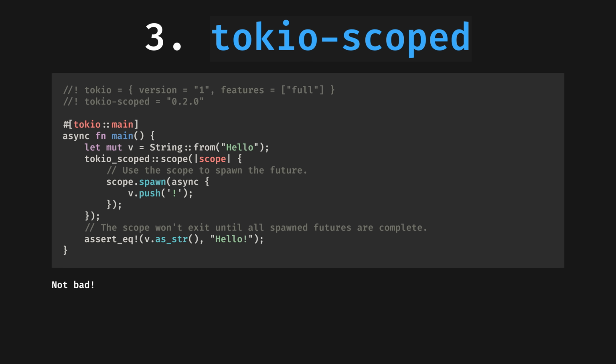Number 3, Tokio scope. This allows behavior similar to the thread scope example. Because all futures are guaranteed to have finished by the time the scope ends, references can be dropped after use. However, this is not without drawbacks compared to a pure threaded example. A runtime is not free. By definition, the more logic you push to runtime, the less the compiler can prove at compile time.